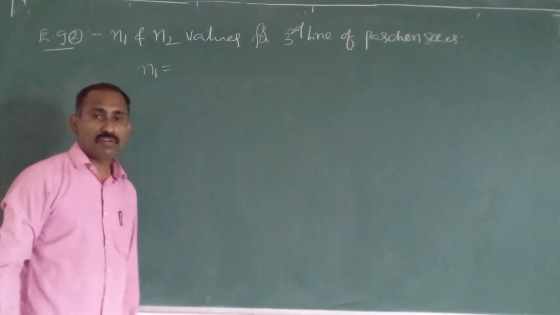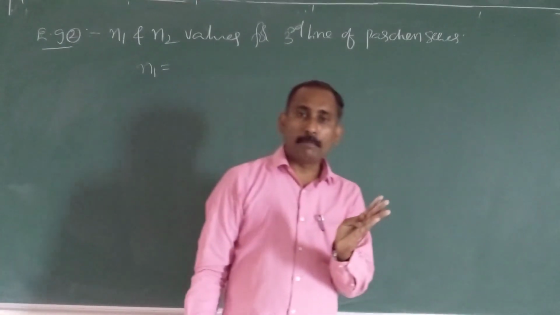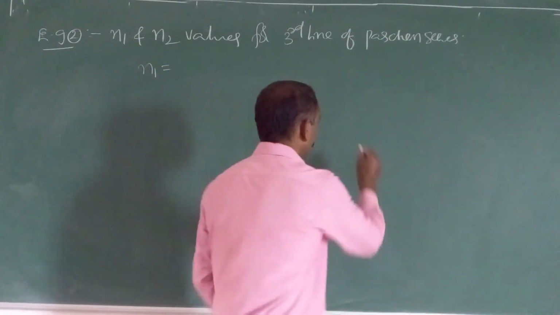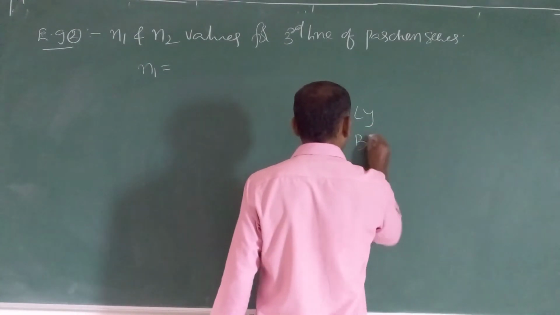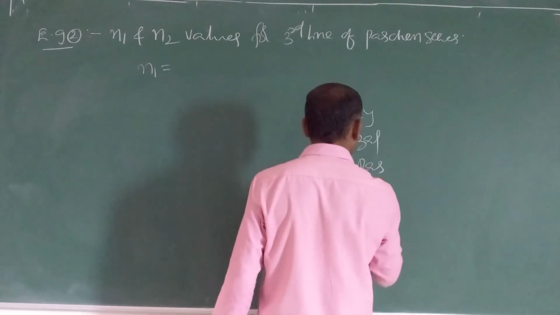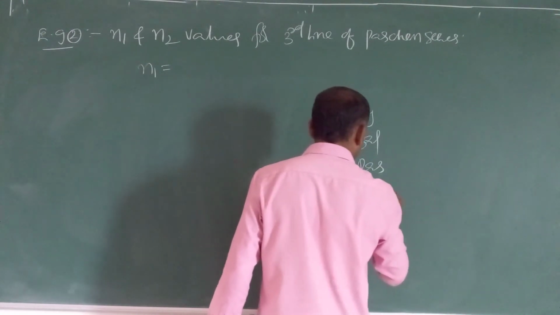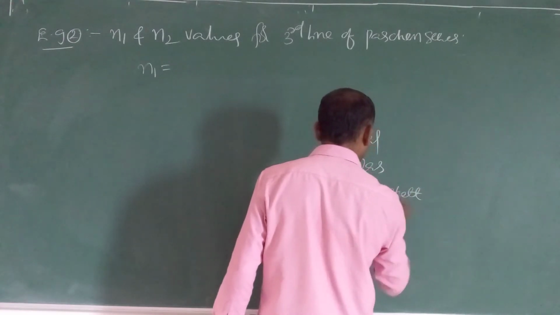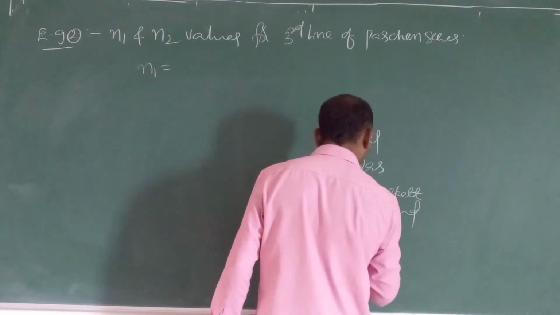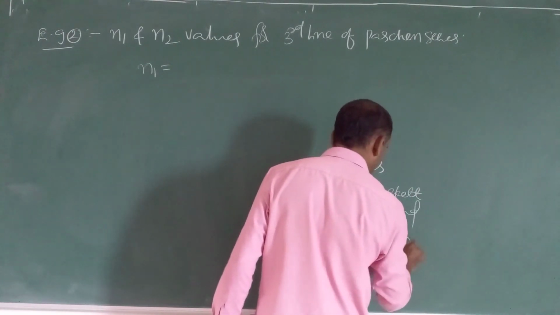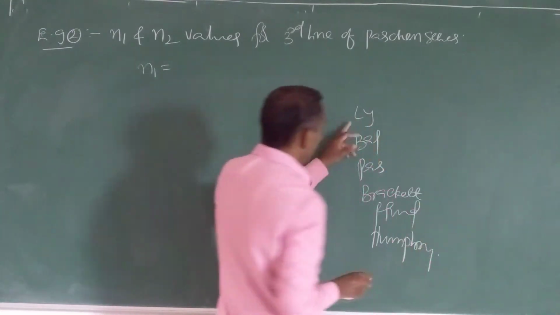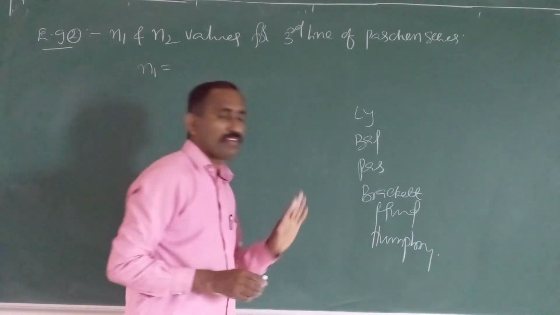What is N1? Lyman 1, Balmer 2, Paschen 3. Lyman, Balmer, Paschen, Brackett, Pfund, and Humphreys series. Humphreys series was discovered recently.